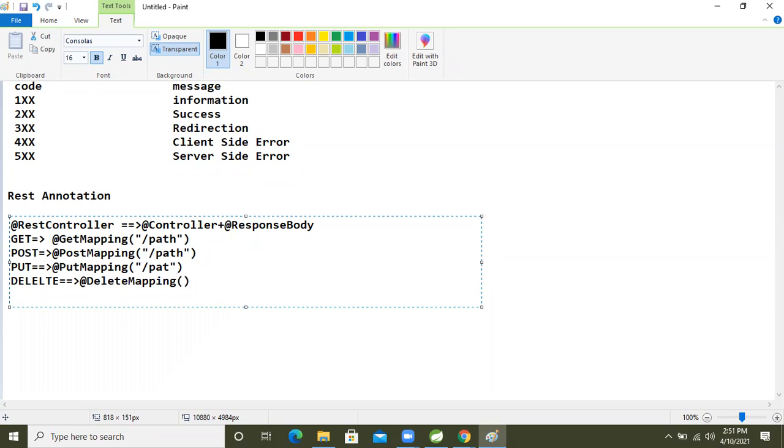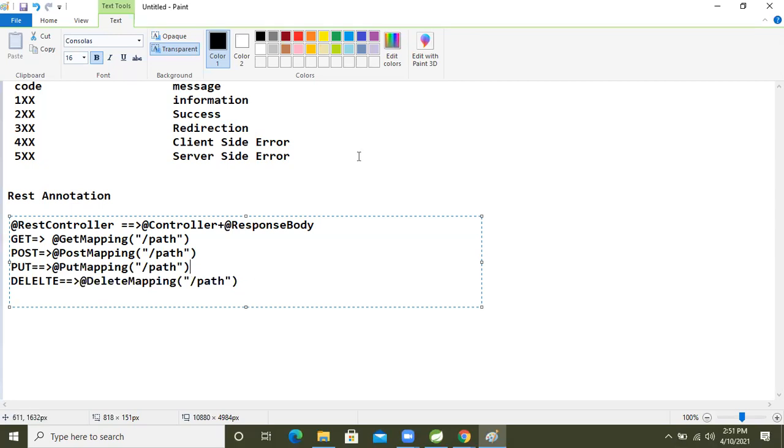We will apply these annotations on top of the method. Then our REST front controller will treat that method as this kind of request. Okay guys, so these annotations we will use in our application.